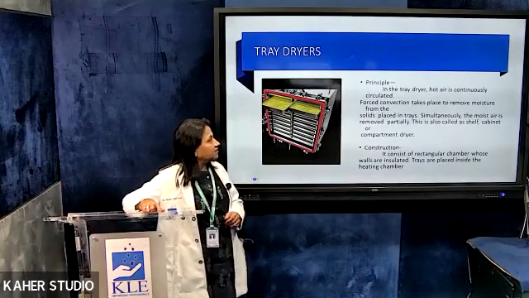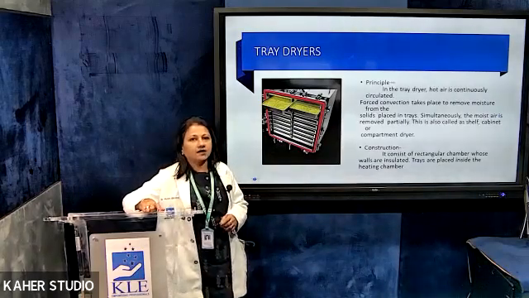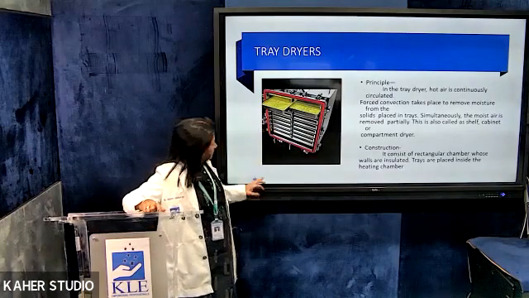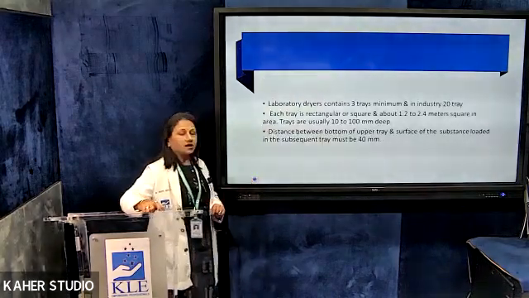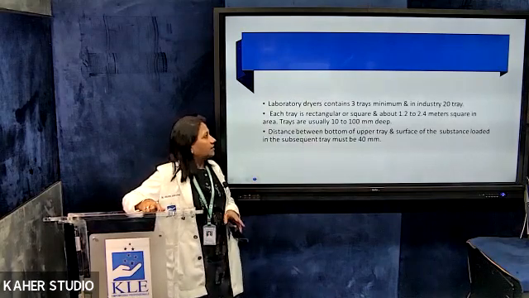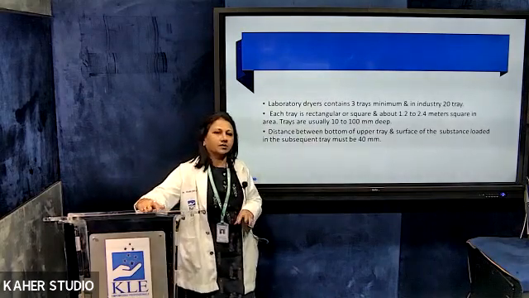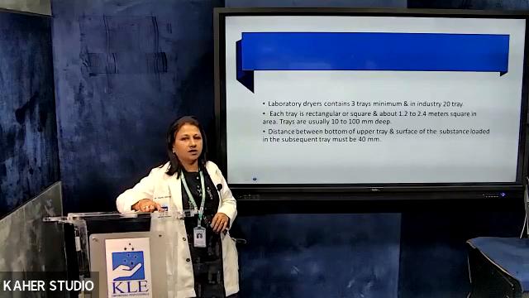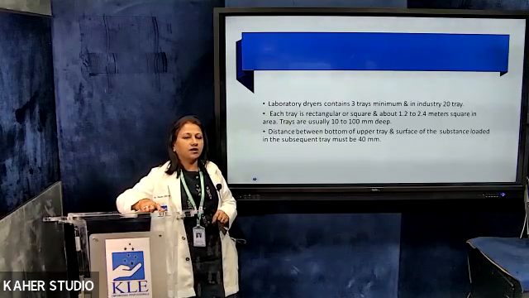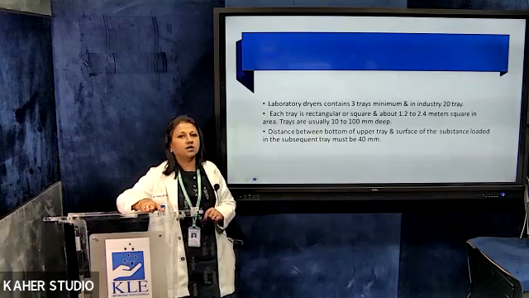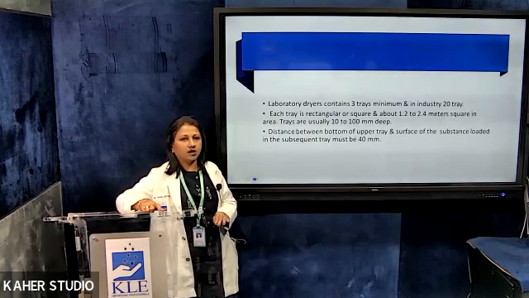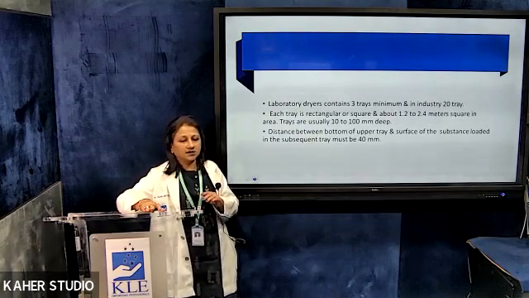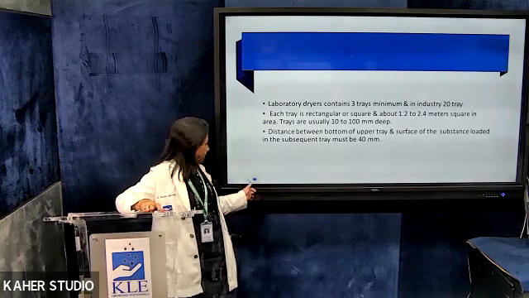The construction is that it consists of either rectangular or square chambers, and trays are placed inside the heating chamber. As you can see here, there are multiple trays. You can see the material that is being dried. Laboratory tray dryers contain around 3 trays minimum, and industrial ones contain around 20 trays. Each tray is either rectangular or square, about 1.2 to 2.4 square meters in area, and usually 10 to 100 millimeters deep. The distance between the bottom tray and the surface of the substance loaded in the subsequent tray must be 40 millimeters so that there is sufficient space for the air to pass over the trays.